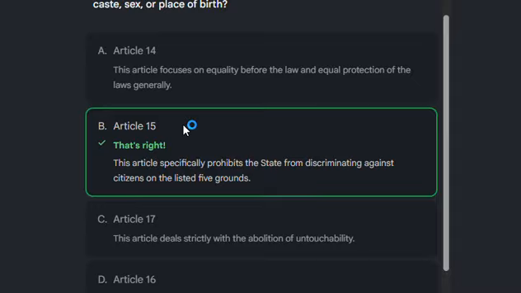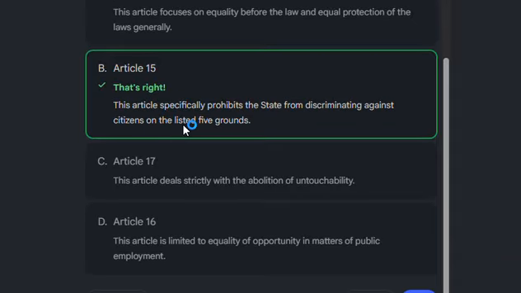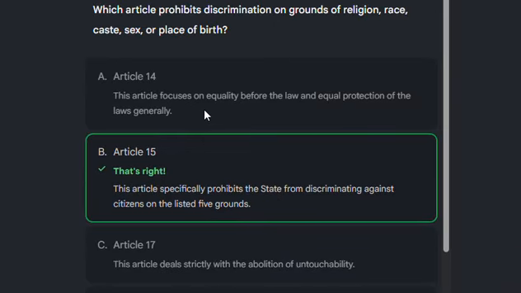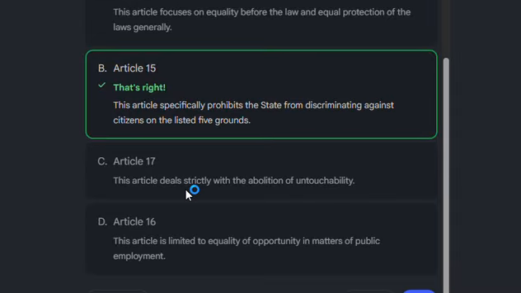Article 15 specifically prohibits the state from discriminating against citizens on the listed five grounds. Article 14 focuses on equality before law and equal protection of the laws generally. Then Article 17 deals strictly with the abolition of untouchability. Article 16 is limited to equality of opportunity in matters of public employment.